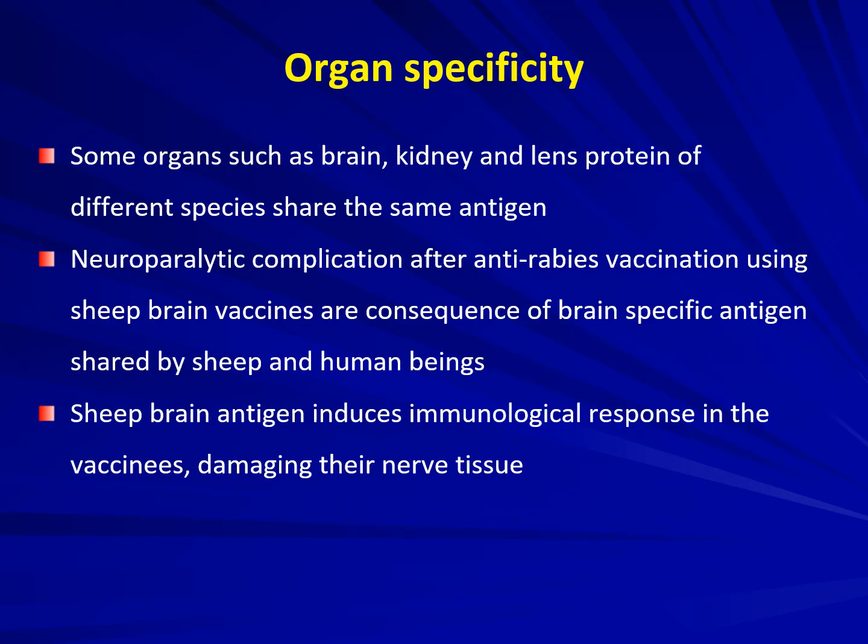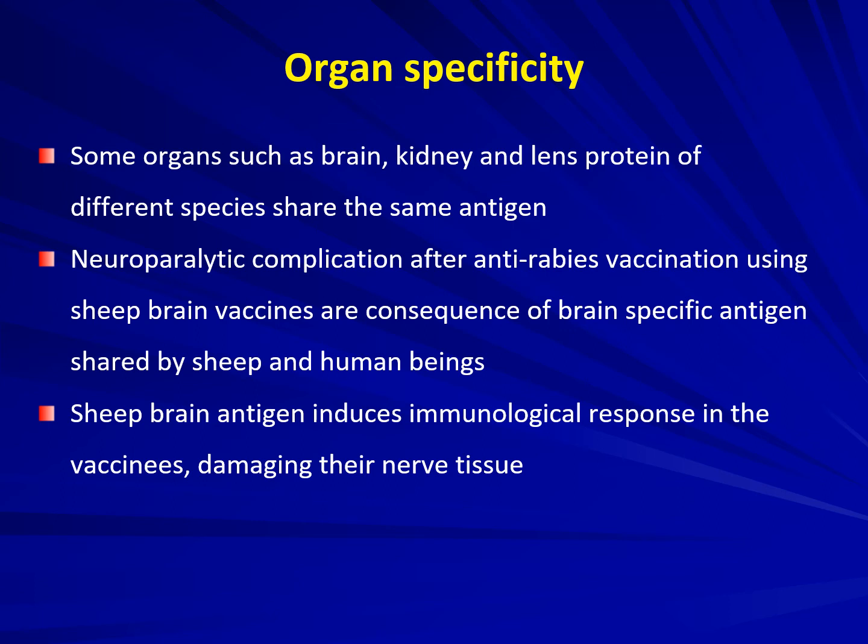Organ specificity. Some organs such as brain, kidney, and lens protein of different species share the same antigen. This is the reason why, between one organ of one species and the same organ in another species, there can be complications during vaccination.